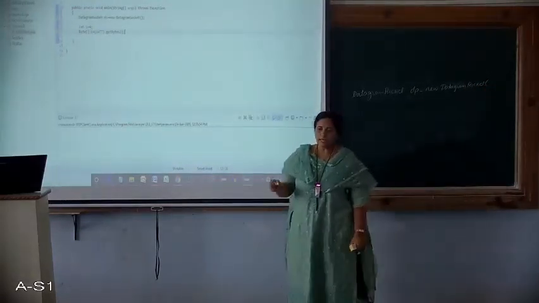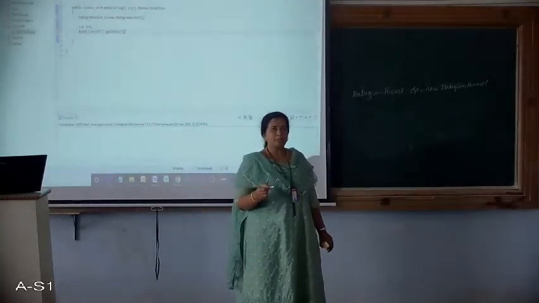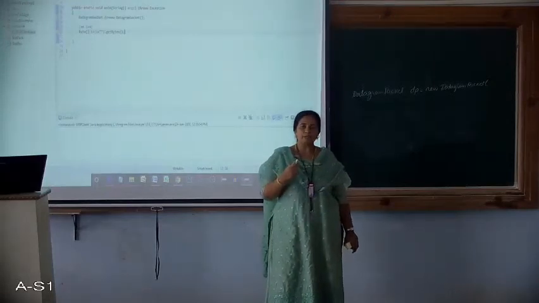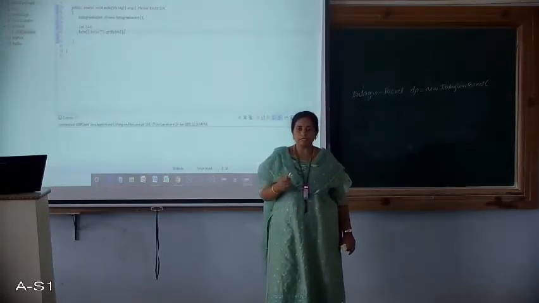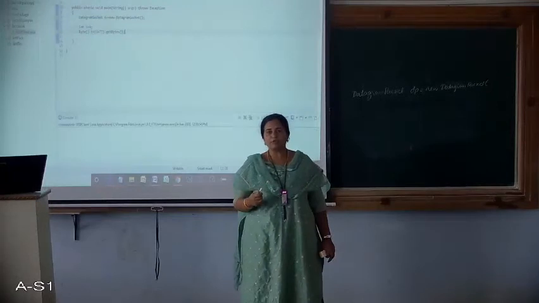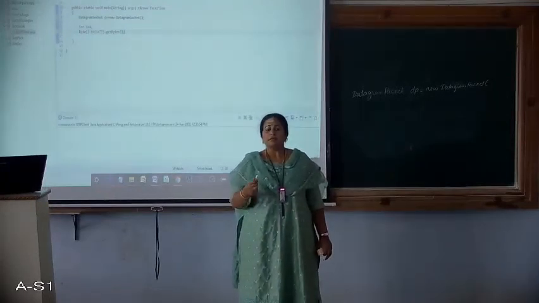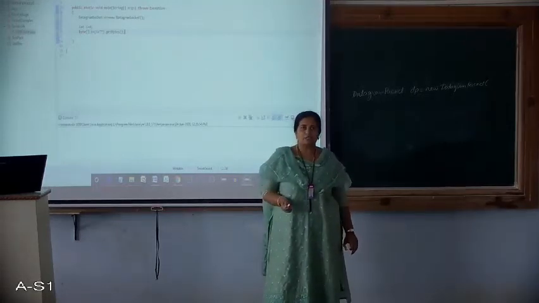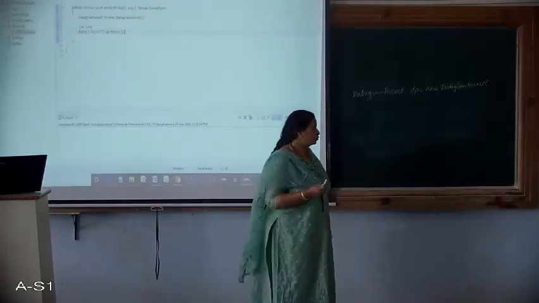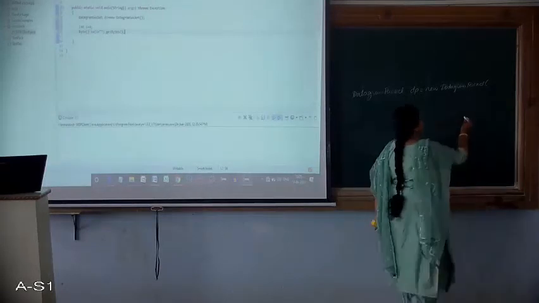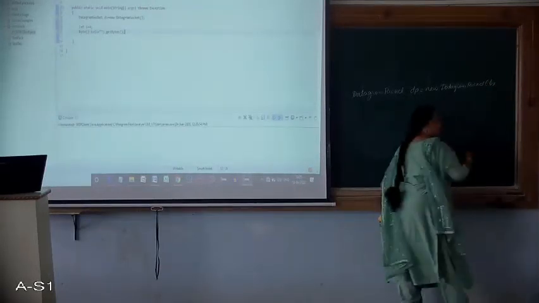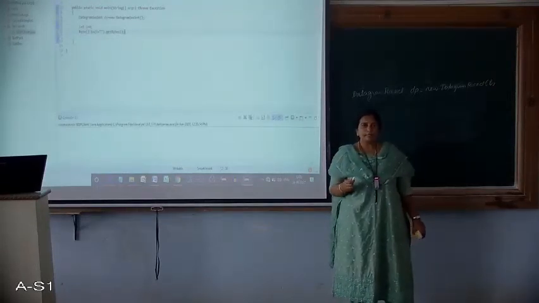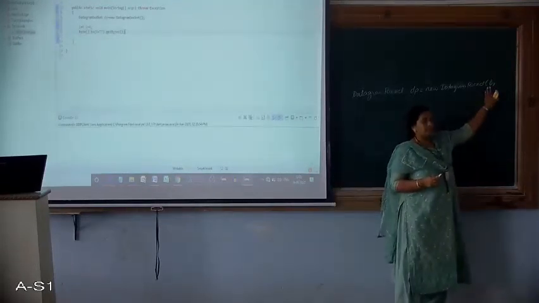So here at the client side, we are planning to send the data to the server, right? So the packet should know what is the data to be sent, what is the length of the data, and where it is sending, what is the destination, the IP address of the destination, and the port number. So those four things have to be mentioned over here. Since the data that we are planning to send is in array b, I have written it as b.